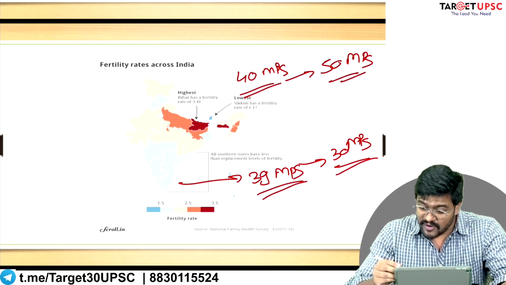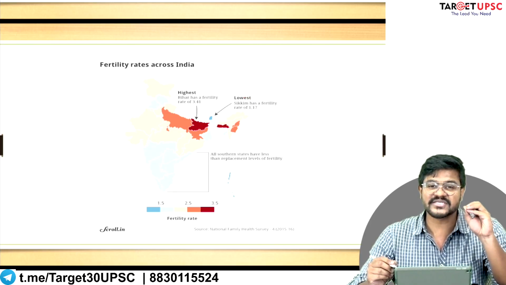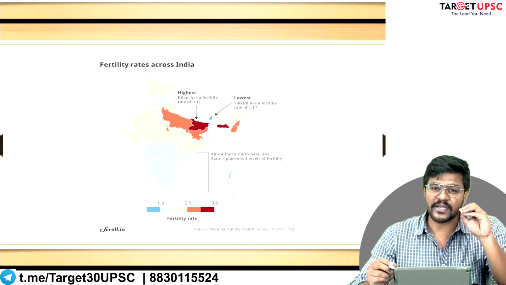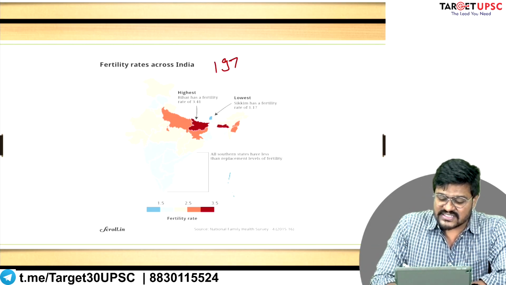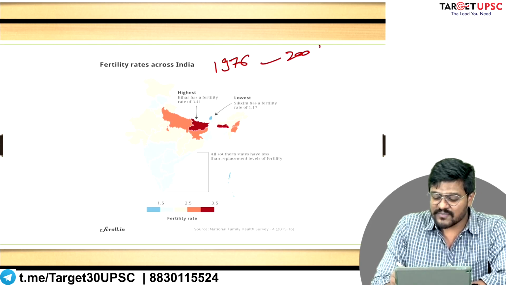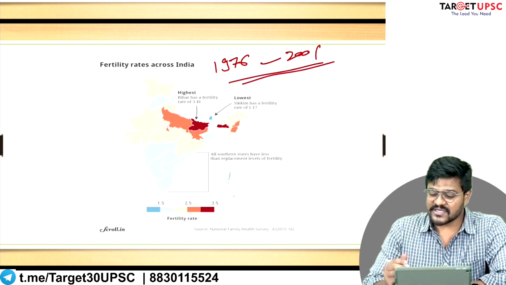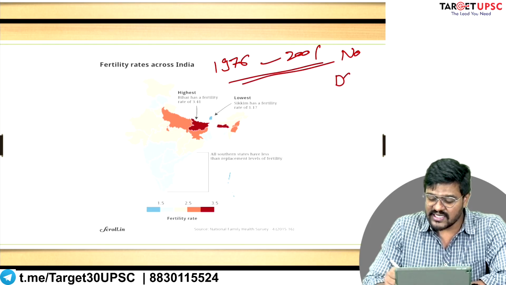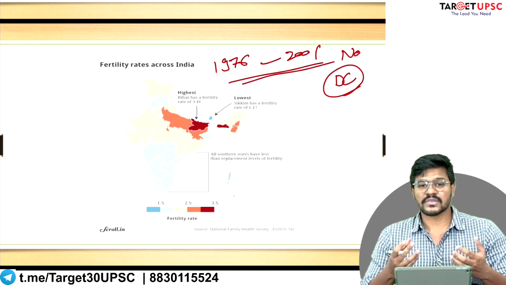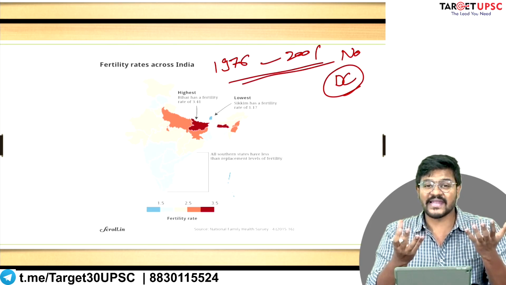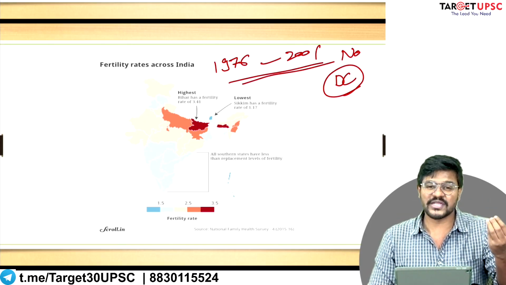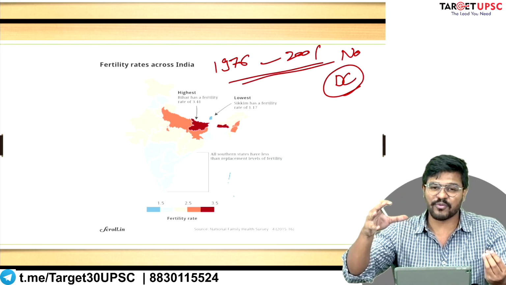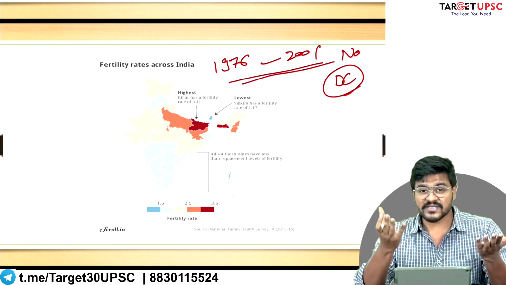To stop this injustice, we suspended the delimitation commission for 25 years on two occasions. So between 1976 and 2001, there was no delimitation commission, and therefore the political balance between the states, even those who have controlled their population and those who have failed to, was maintained.